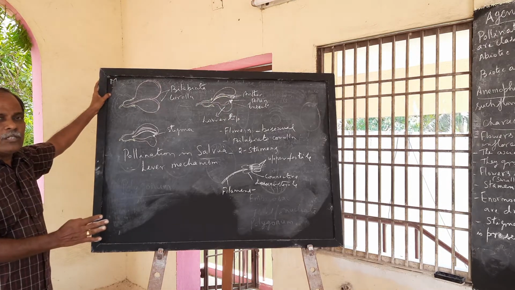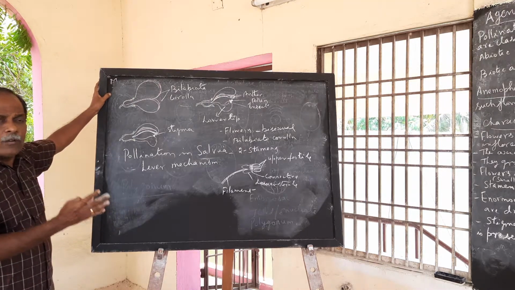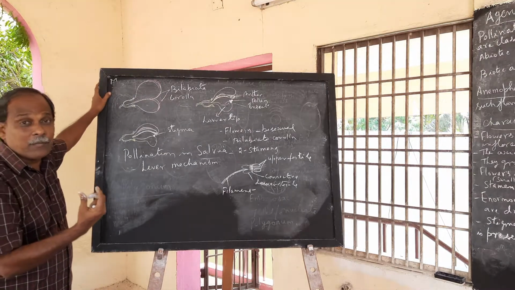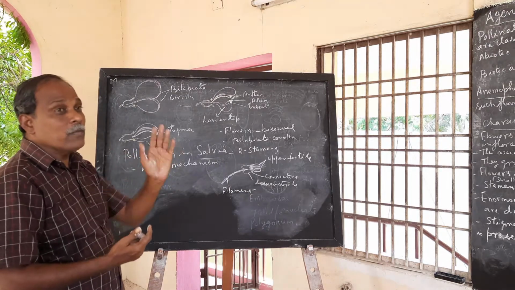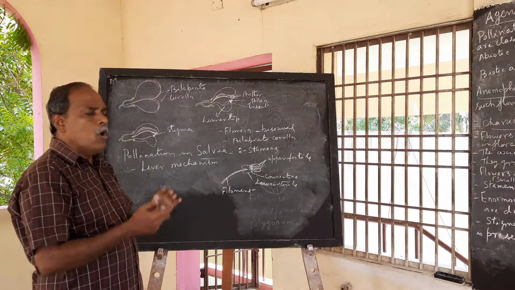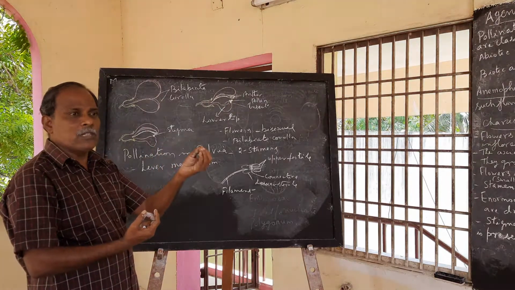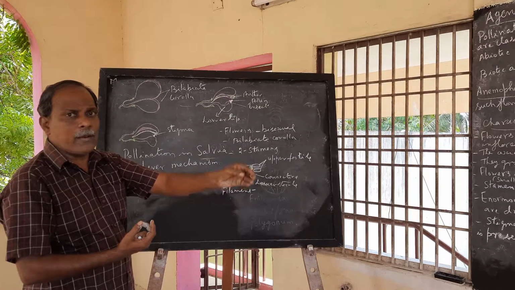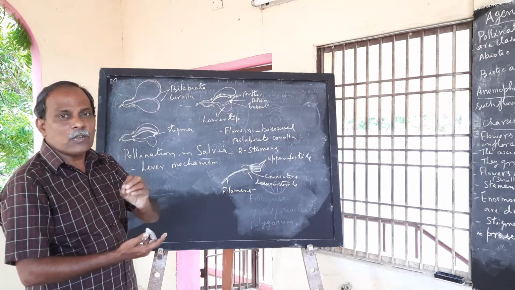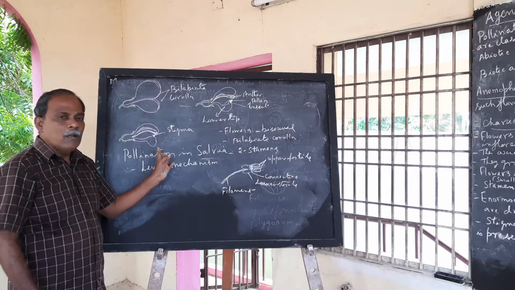Like that, cross-pollination also has advantages and disadvantages. The advantage of cross-pollination is that new characters are produced, and new genotypes can be established. Such new genotypes help the plant adjust to changed environmental conditions. Of course, the disadvantage of cross-pollination is that it is not certain. Whereas self-pollination will happen automatically, here you cannot expect that. Sometimes cross-pollination will fail. So these are the disadvantages of cross-pollination.